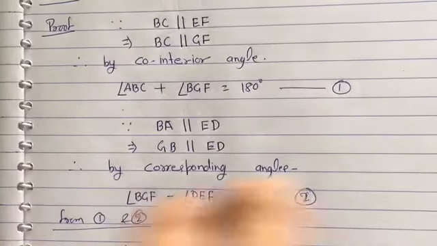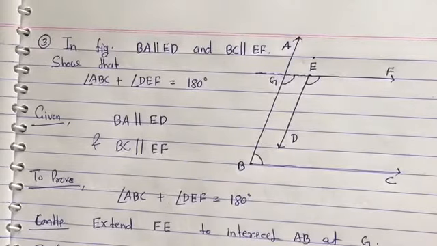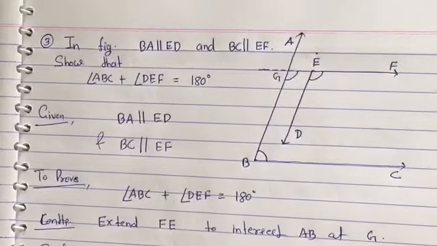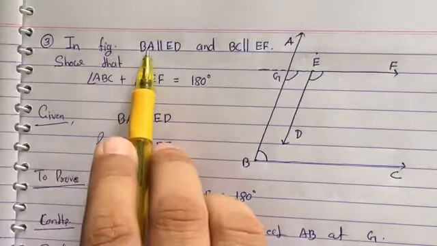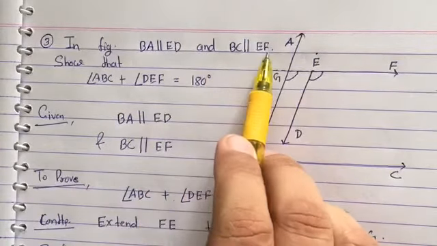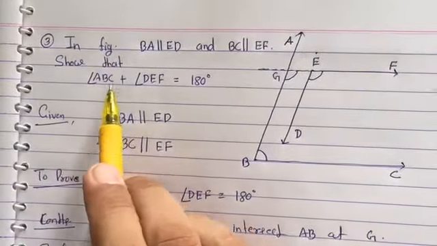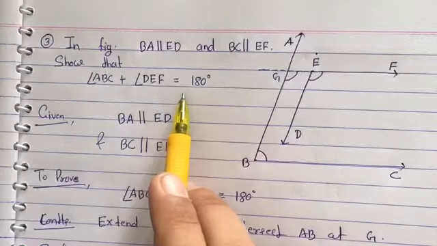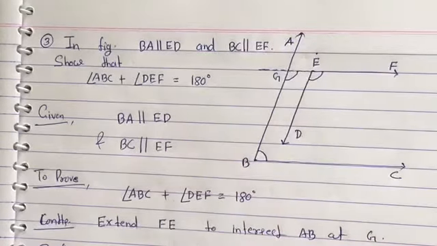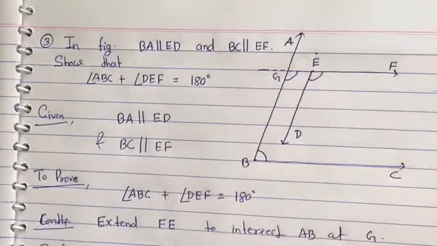Now we are going to discuss the next question from your NCERT exemplar book. Next question is: in the figure, BA is parallel to ED and BC is parallel to EF, and we have to show that angle ABC plus angle DEF is equal to 180 degrees. Okay, proceed for it. Just look at the figure first of all.